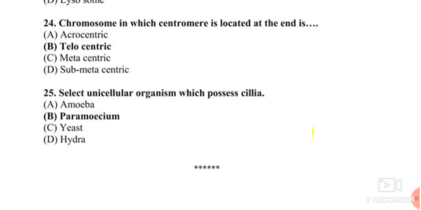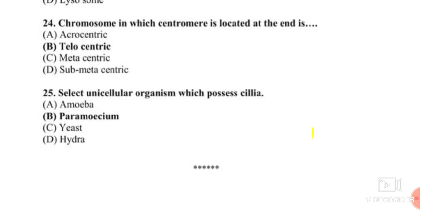Question number 25. Select a unicellular organism which possesses cilia. Already discussed in question number 13. The paramecium possesses cilia as a locomotory organ. In an aquatic environment, cilia whip back and forth and they propel the organism.